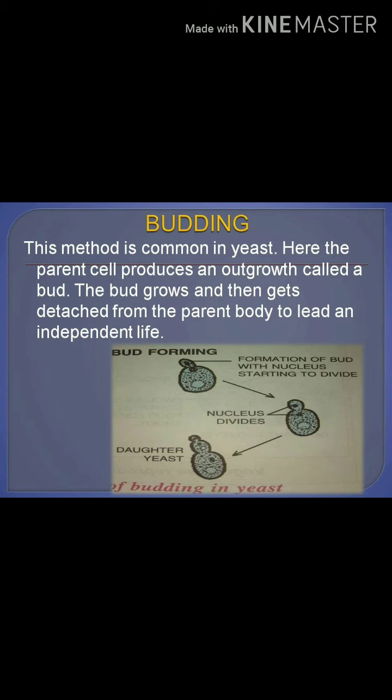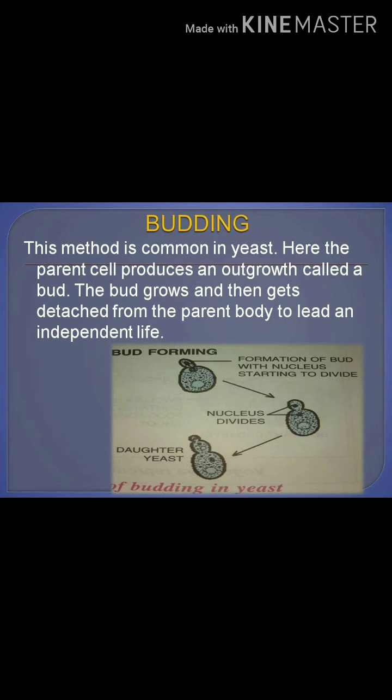Here a small outgrowth takes place from the parent cell. That outgrowth we call a bud. When the outgrowth takes place, in the parent cell the nucleus also divides. It forms two, and one nucleus will move to the bud region, and the other remains in the parent cell. When that bud grows, it will separate from the parent cell and grow as a new yeast body.